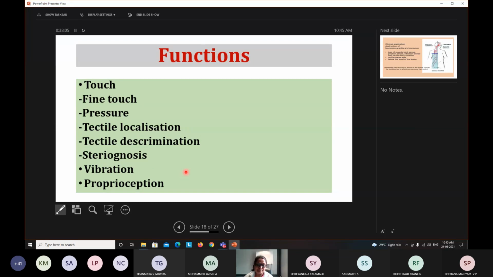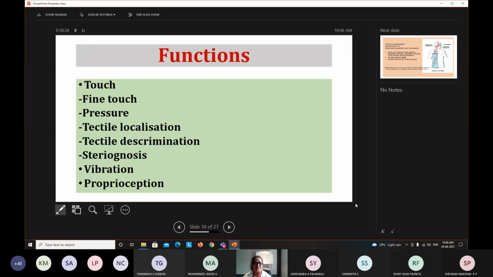And this tract carries conscious proprioception. That means there is also unconscious kinesthetic sensation, which is carried by some other tract. Is this clear?